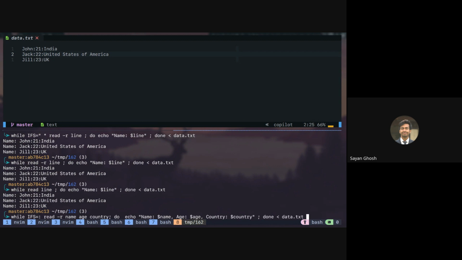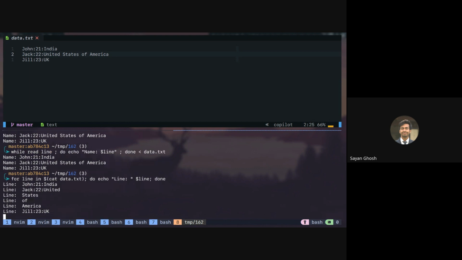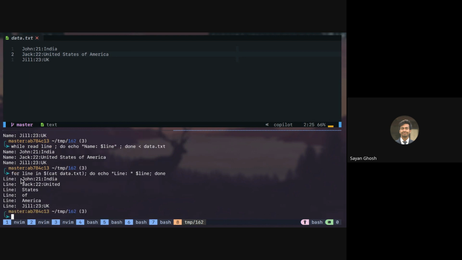Okay, we were getting one where we were getting it in separate lines, right? So that was in the for loop. Yeah, sorry. So in the for loop, if we are changing the IFS, then it will affect the for loop. Right? So for example, instead of this, if I set IFS to be the colon symbol, then